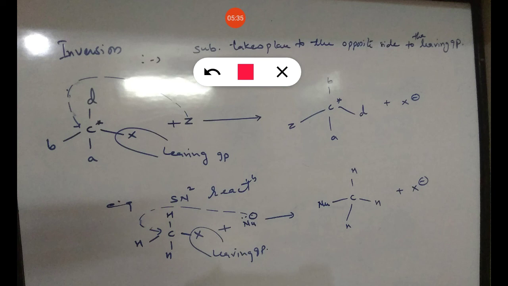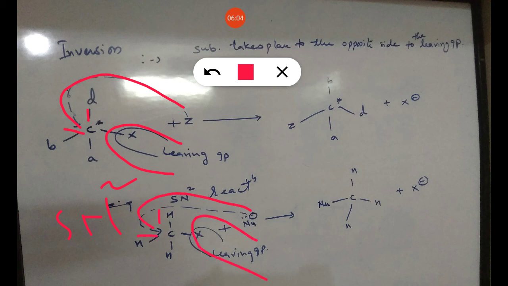Inversion. Inversion means substitution takes place on the opposite side of the leaving group. As I said, this is the leaving group X and substitution of Z is on the opposite side. So there is formation of a compound in which Z is substituted on the opposite side of the leaving group, and we will discuss this with an example, that is the SN2 mechanism. As we know, in the SN2 mechanism nucleophilic substitution takes place on the opposite side of the leaving group, and that is said to be inversion.